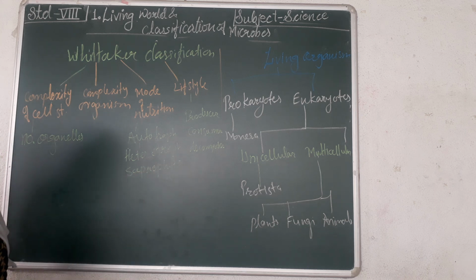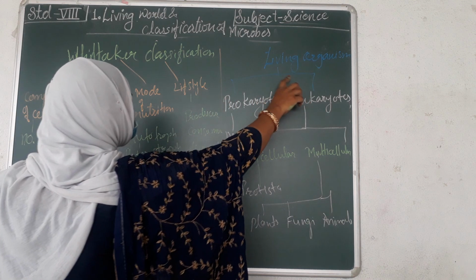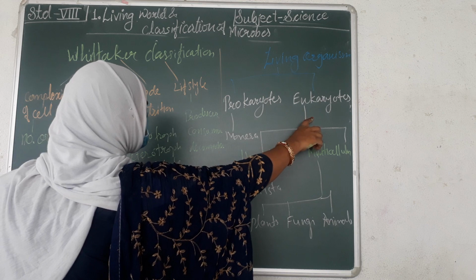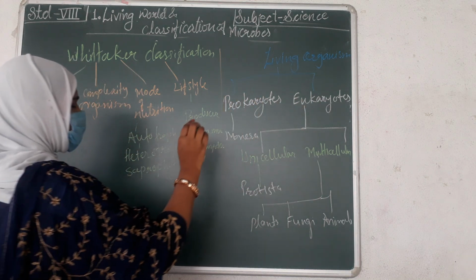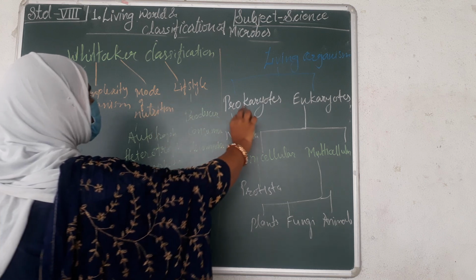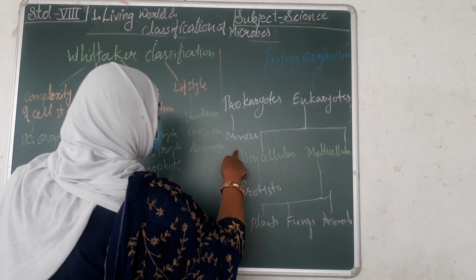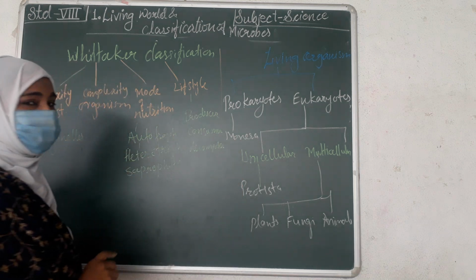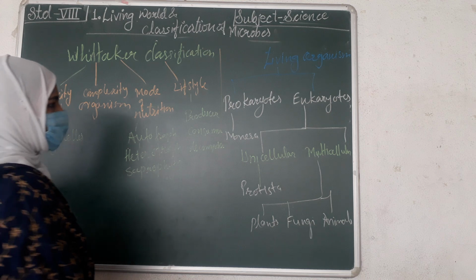Now, let's see the Whittaker classification. Now we consider living organisms as prokaryotes and eukaryotes. According to the cell structure, he divided living organisms into prokaryotes and eukaryotes. Then prokaryotes form kingdom Monera. All the microorganisms, or bacteria, are included in the kingdom Monera.